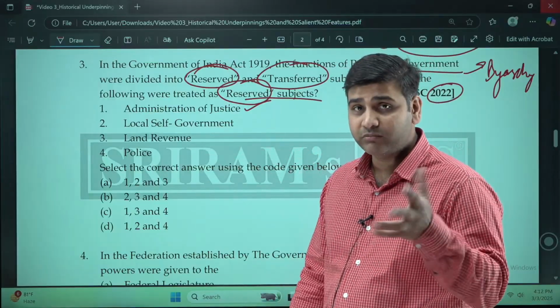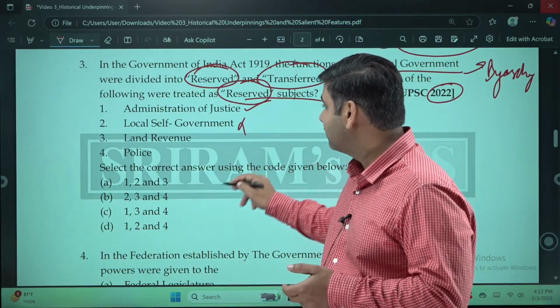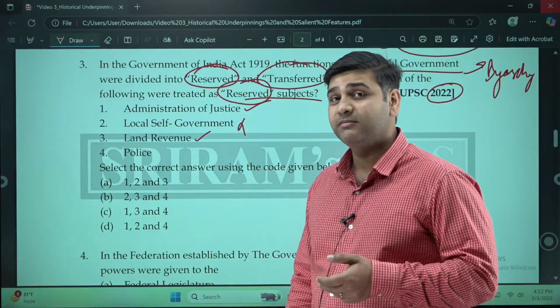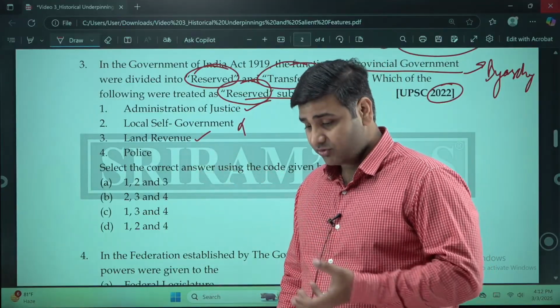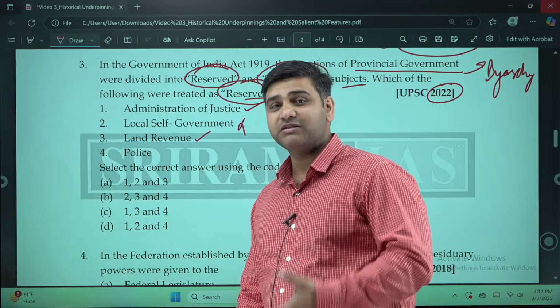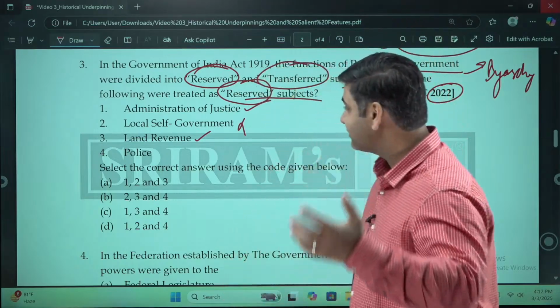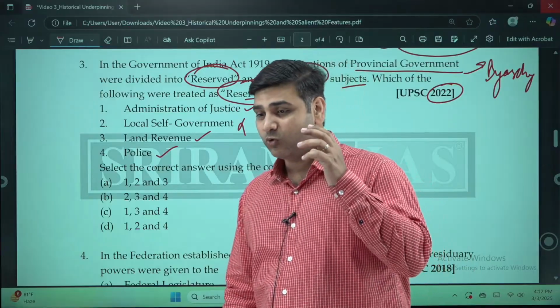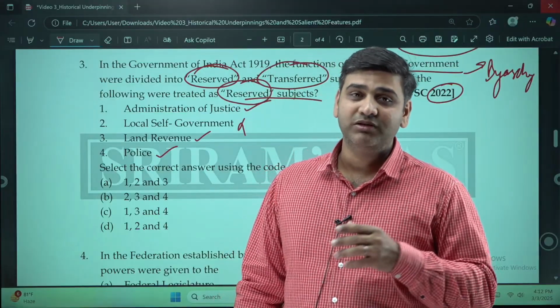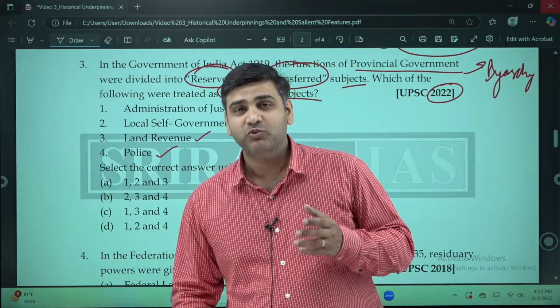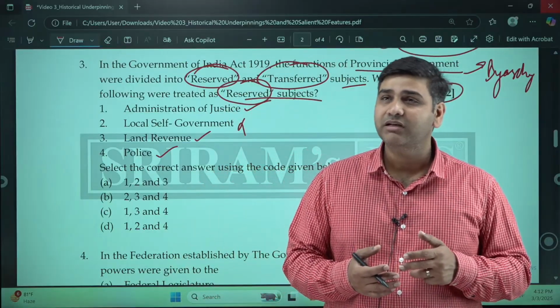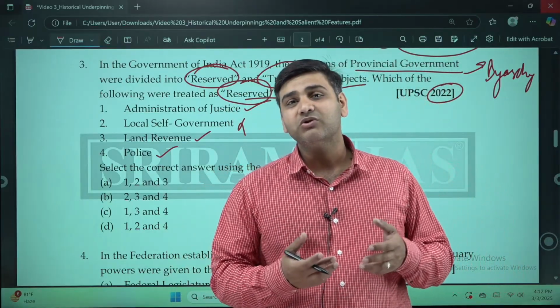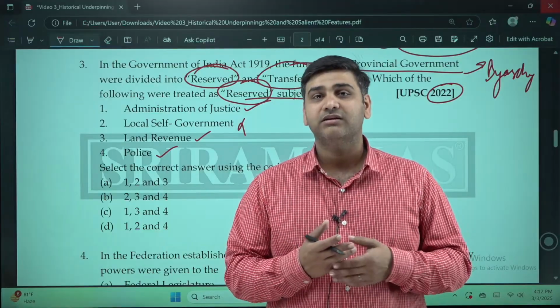Local self-government, not important. Land revenue, very important. All the money which was taken from the Indians was sent to Britain in some or the other manner. Police, again, how can they? The whole idea of not giving police to the Indians, because police, bureaucracy, military, these were the things which were holding the British Empire together.